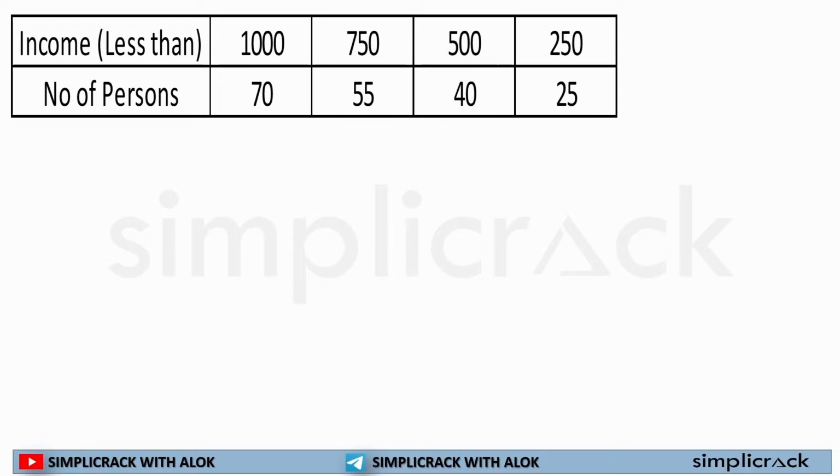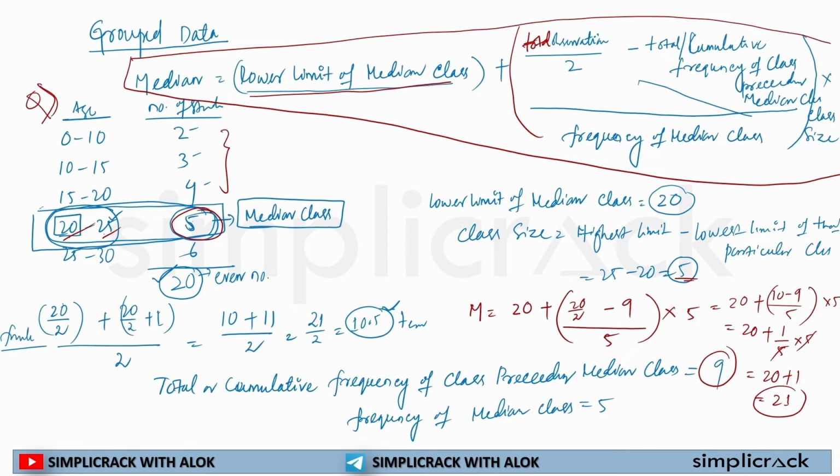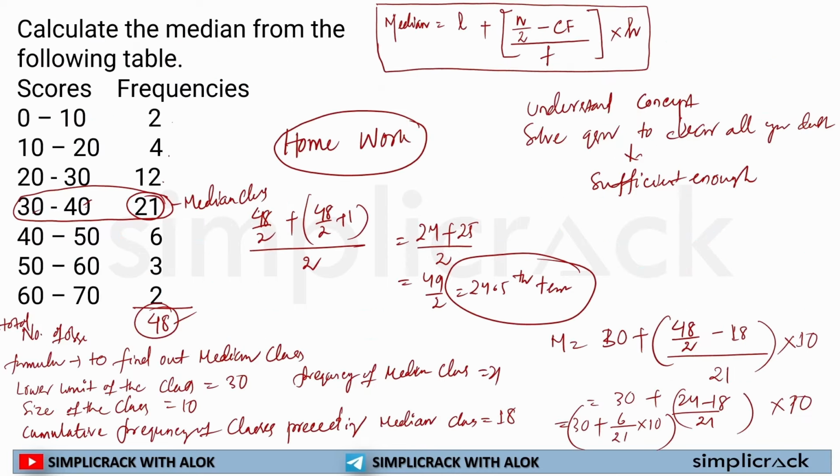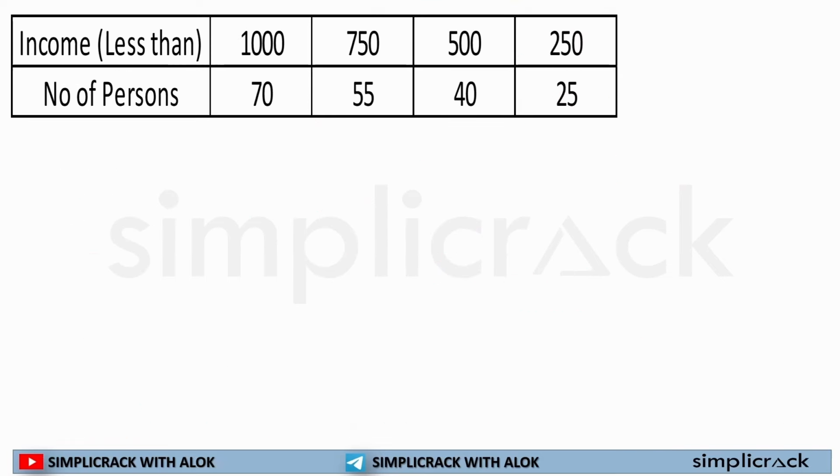Okay, now I want to help you with this type of questions. See, in this question or whatever type of grouped data we used to solve, we are getting what? Interval. We are getting an observation class, but in this question you are not seeing an observation or the type of class, the class interval. So how would you solve it? This is very simple. It is quite easy.